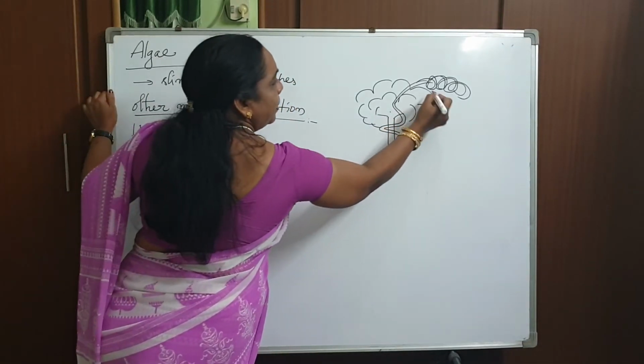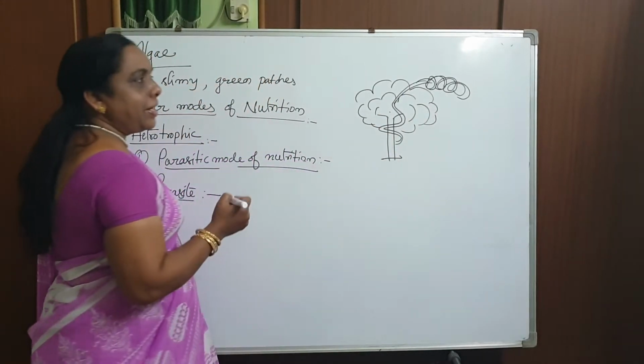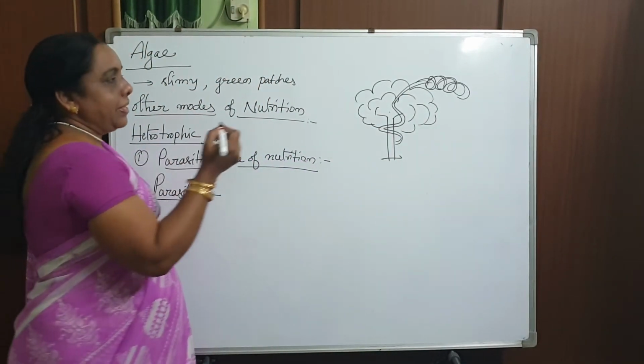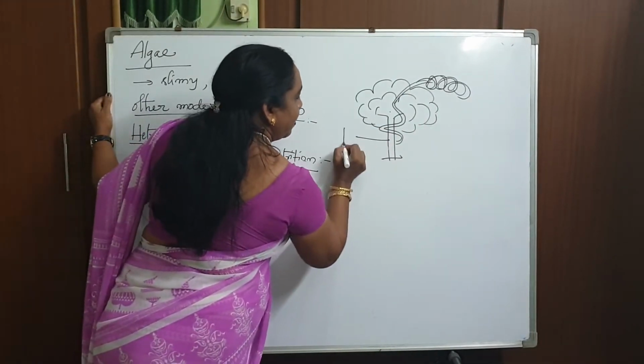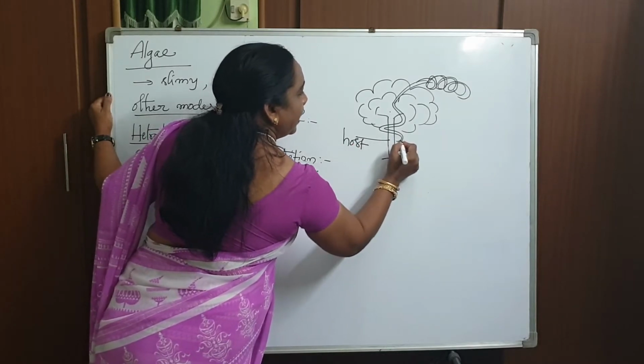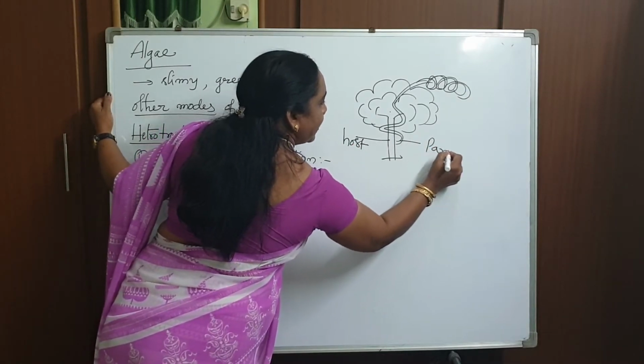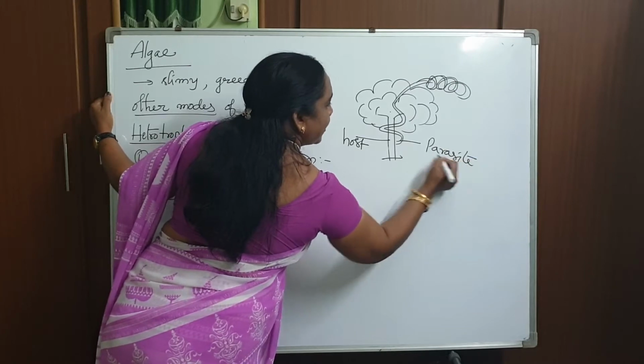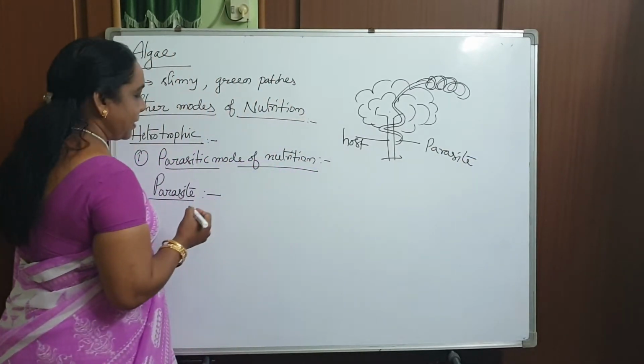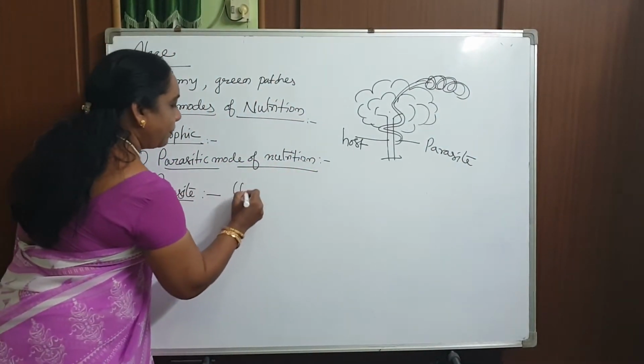So, how can they derive the energy? This is called the host, and this is called the parasite. The name of this parasitic plant is Cuscuta.